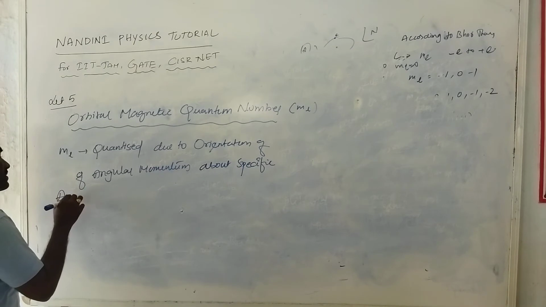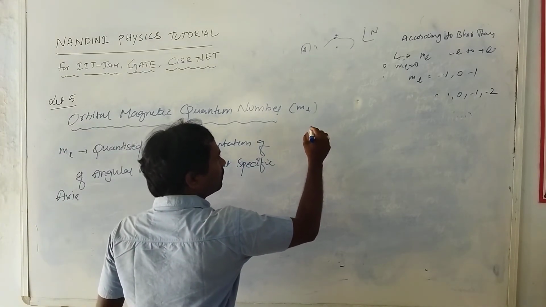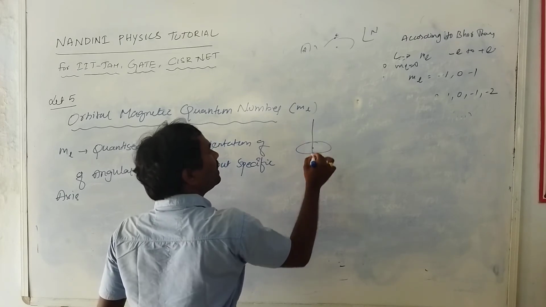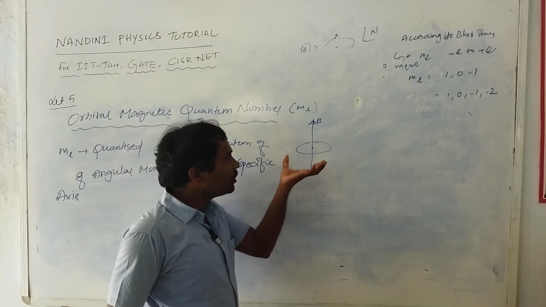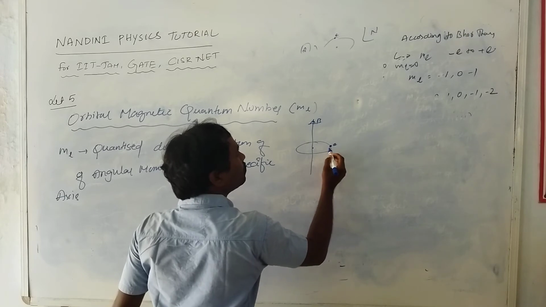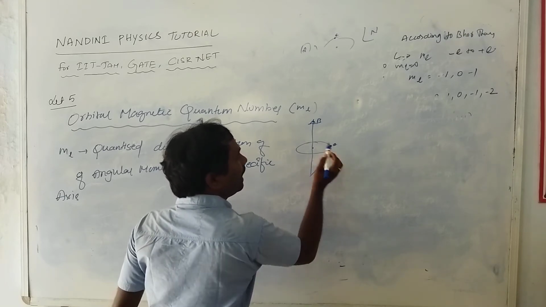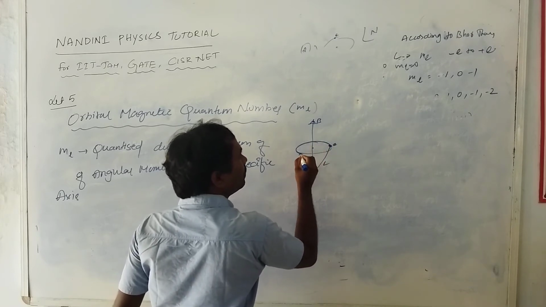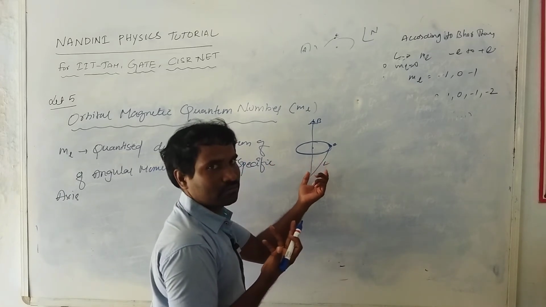A specific axis means, suppose this is an atom. If you introduce a magnetic field here, the atom is introduced in a magnet. This is the electron, and this is the orbital angular momentum. This momentum is oriented in this direction. This is called precession of the electron orbitally.